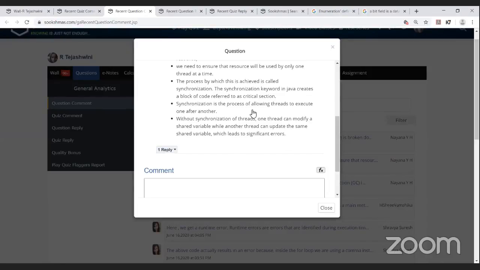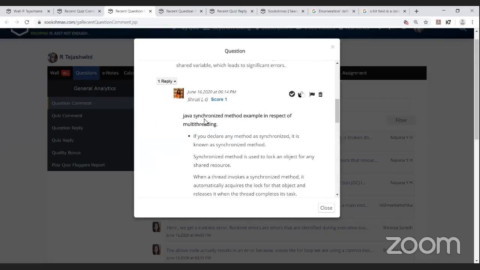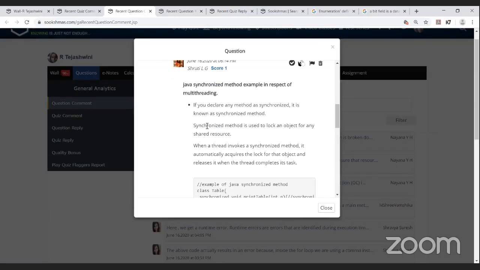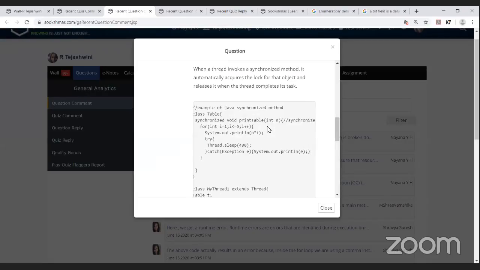Next is a reply given by Shruti. Java synchronized method example with respect to multi-threading. If you declare any method as synchronized, it is known as a synchronized method. A synchronized method is used to lock an object for any shared resource. When a thread invokes a synchronized method, it automatically acquires the lock for that object and releases it when the thread completes its task. She has given a snippet of code as an example of a Java synchronized method.